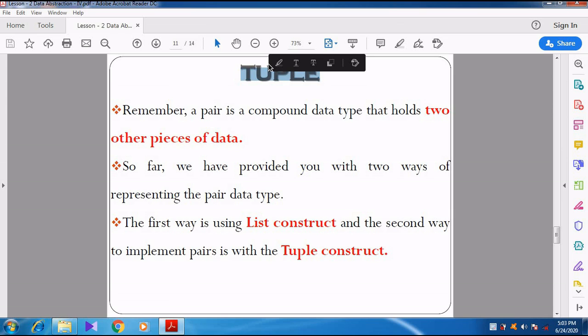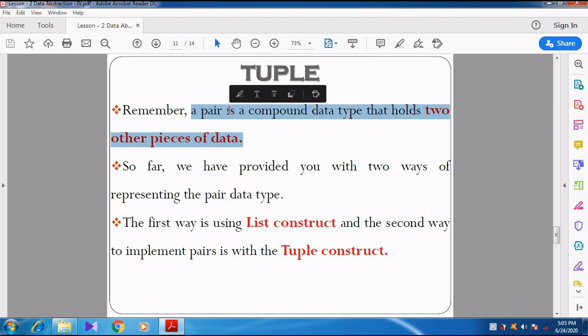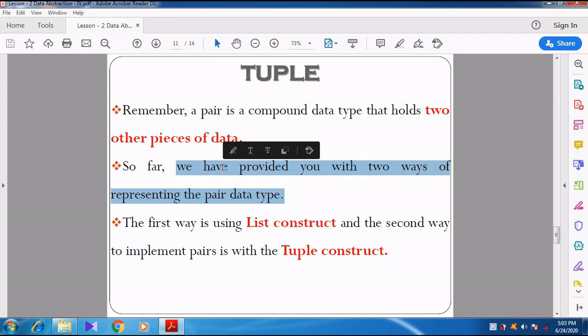What is meant by tuple? Remember, a pair is a compound data type that holds two other pieces of data. So far we have provided you with the two ways of representing the pair data type. So far we have studied that pair can be represented by two methods. One method is using list and another method is using tuple.